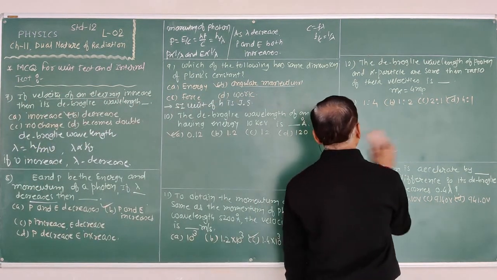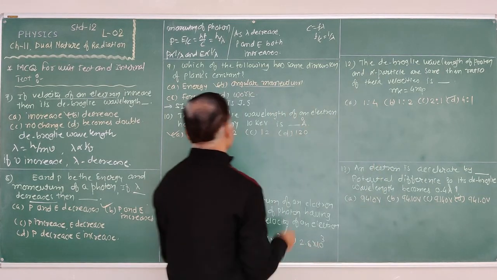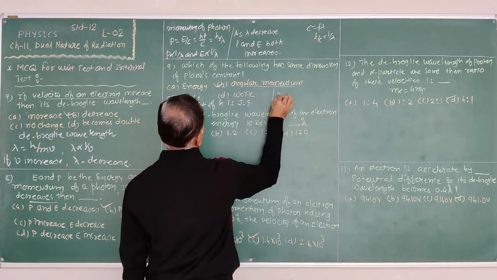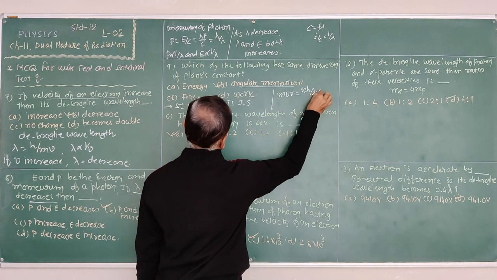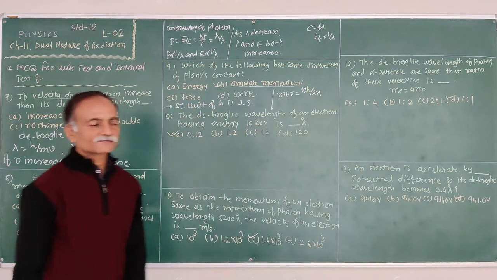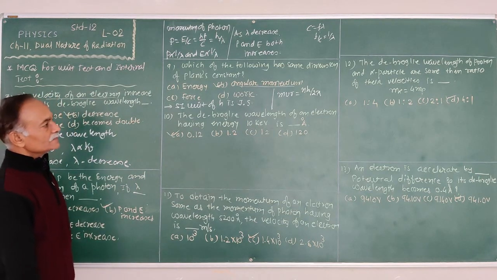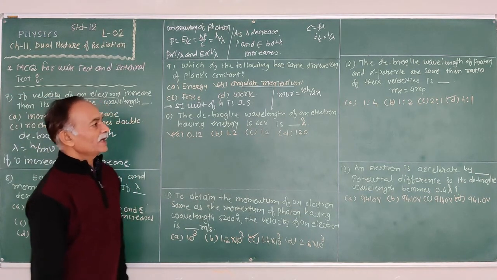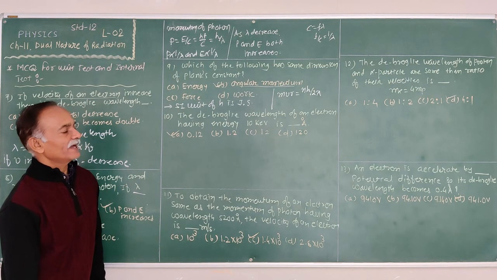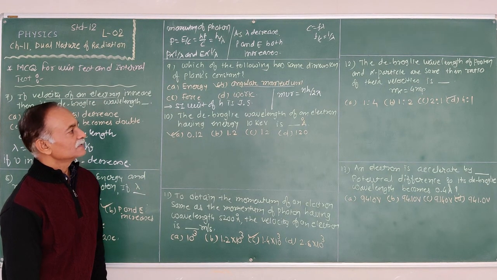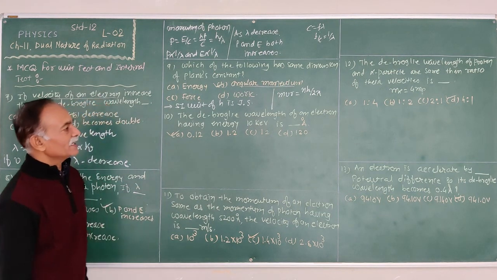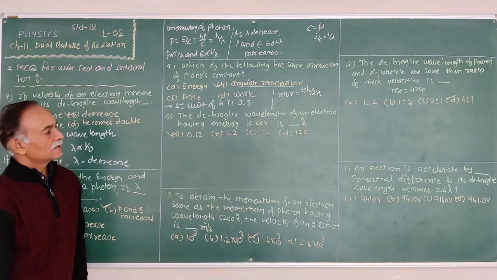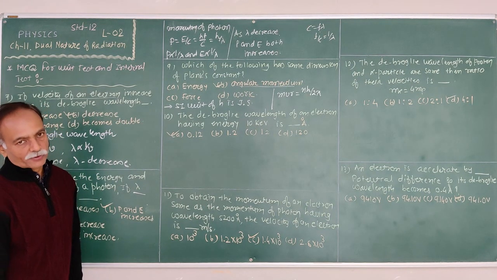I can write it this way: mvr is equal to nh upon 2 pi, for your information. Now next, the de Broglie wavelength of an electron having the energy 10 kilo electron volt is how much angstrom?